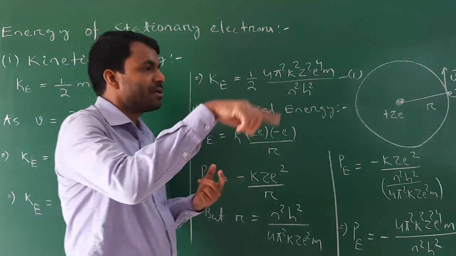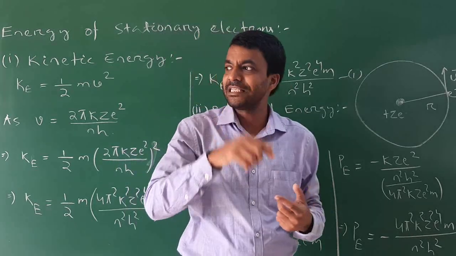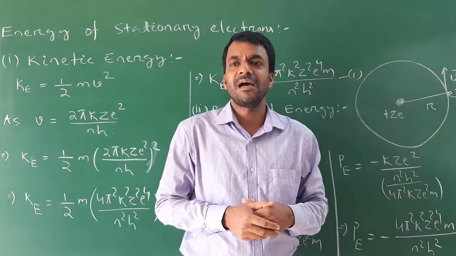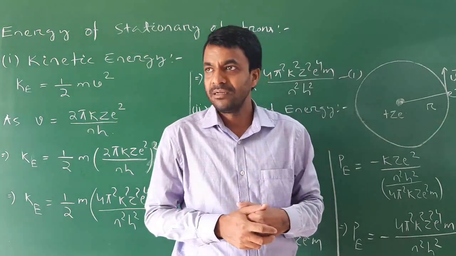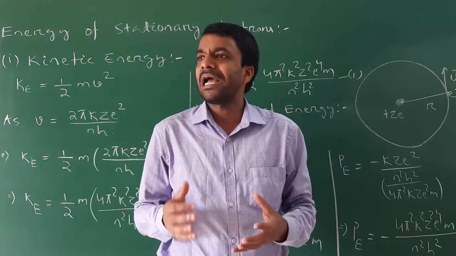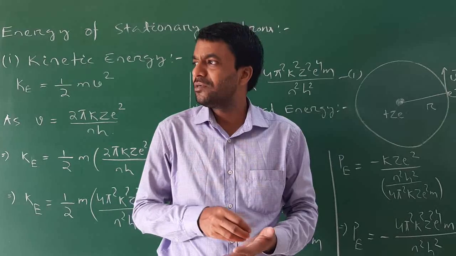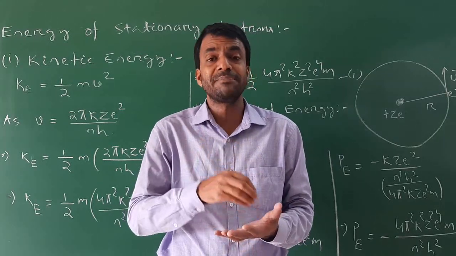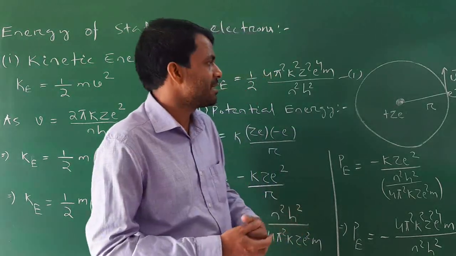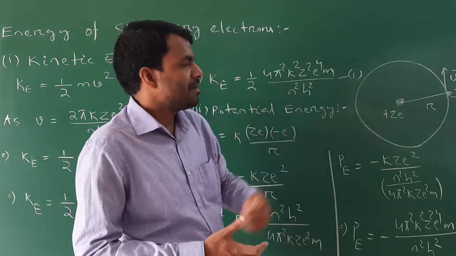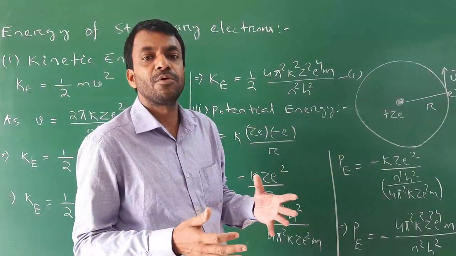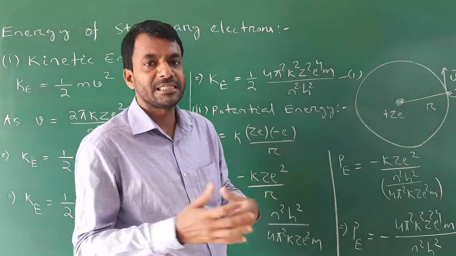Now, when this electron revolves around the nucleus on specific orbits, it possesses both kinetic energy as well as potential energy. Why does it possess kinetic energy? Because according to the definition, the energy possessed by a body due to its motion is known as kinetic energy. Here, the electron moves with a certain velocity, therefore it possesses kinetic energy.